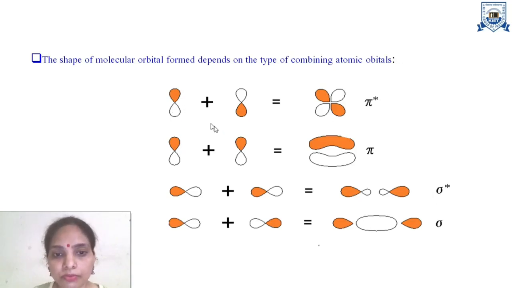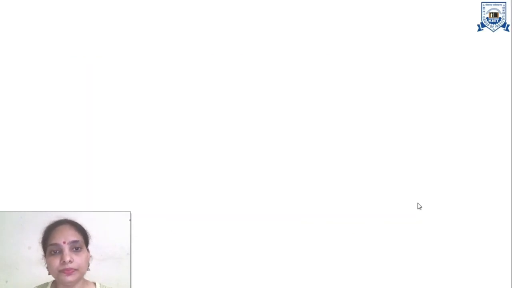These first two figures show the sideways overlapping of atomic orbitals constructively and destructively. So pi bonding and pi anti-bonding molecular orbitals take place. Whereas when the atomic orbitals overlap not sideways but head-on, you can see this head-on overlapping taking place constructively and destructively. So sigma bonding and sigma anti-bonding molecular orbitals are formed.